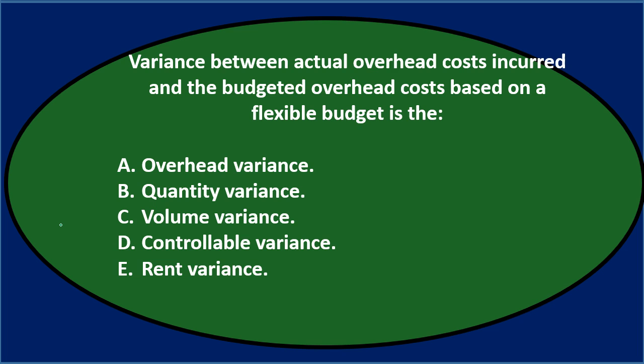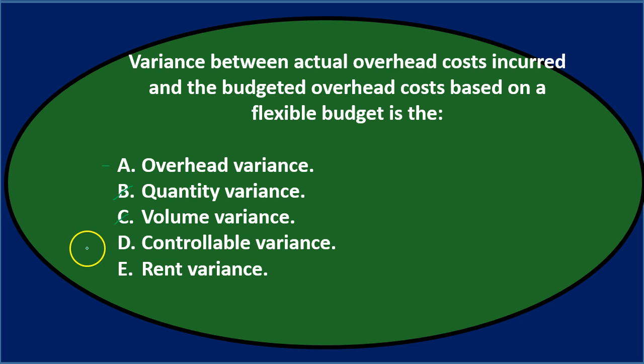Let's go through this again using the process of elimination. Variance between actual overhead costs incurred and the budgeted overhead costs based on a flexible budget is the. So we have the overhead variance. That's going to be kind of a generic term. We'll keep it for now. The quantity variance, so the variance between the overhead costs incurred and budgeted overhead costs. It doesn't seem like quantity variance is reasonable. C says volume variance, and that seems like it relates to quantity, right? The volume seems like it's kind of quantity, and we're looking at the overhead costs incurred and budgeted overhead costs.